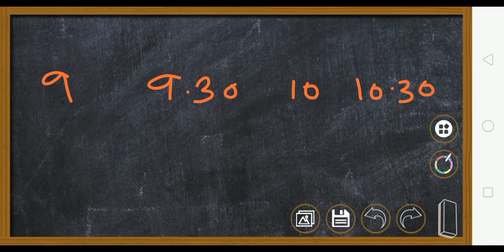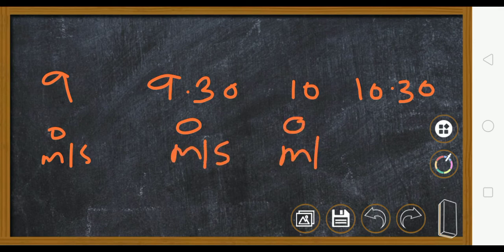Now tell me one thing, what will happen over here? Suppose at 9, let us take the same time intervals, 10 and 10:30. At 9 it is at rest, so it is 0 meter per second, and here also it is still at rest, 0 meter per second.